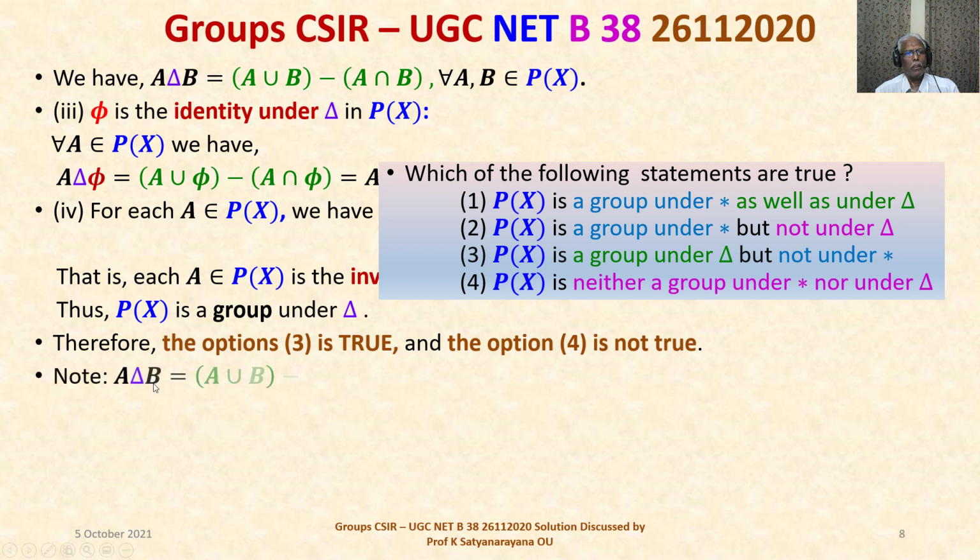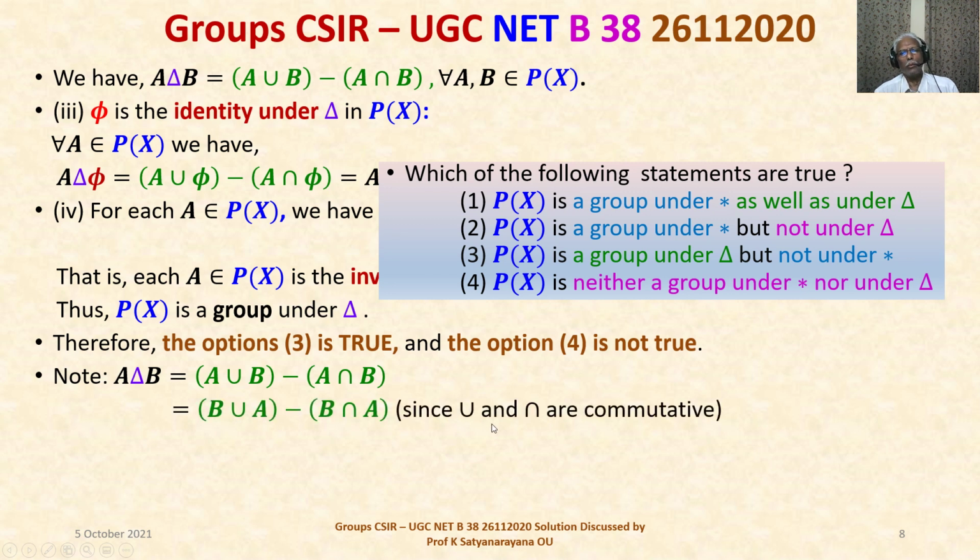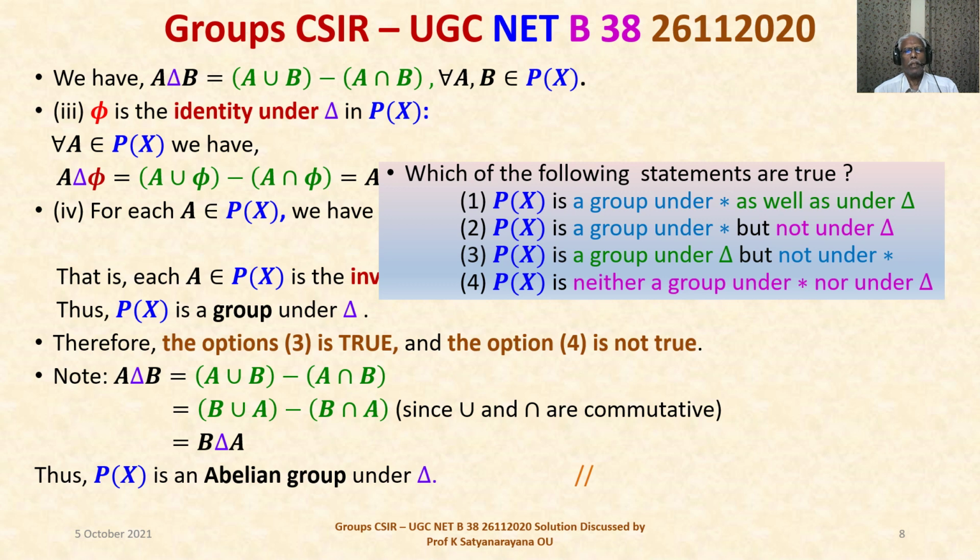And we note A delta B is equal to A union B minus A intersection B. A union B can be written as B union A, minus A intersection B can be written as B intersection A. And since union and intersection are commutative, this will be precisely equal to B delta A. And this is true for all A, B belongs to the power set of X. A delta B is equal to B delta A. That means delta is commutative, and hence power set of X under delta forms an abelian group.